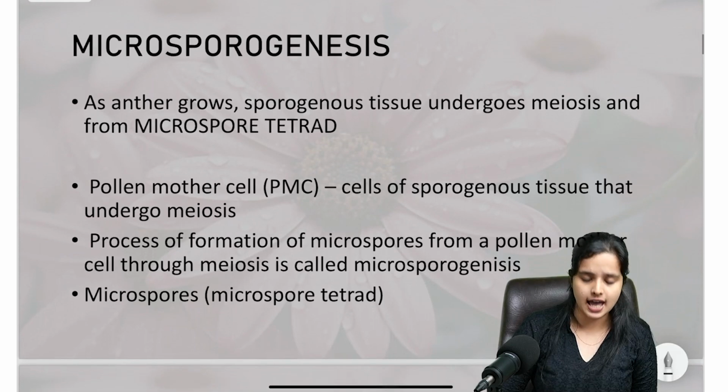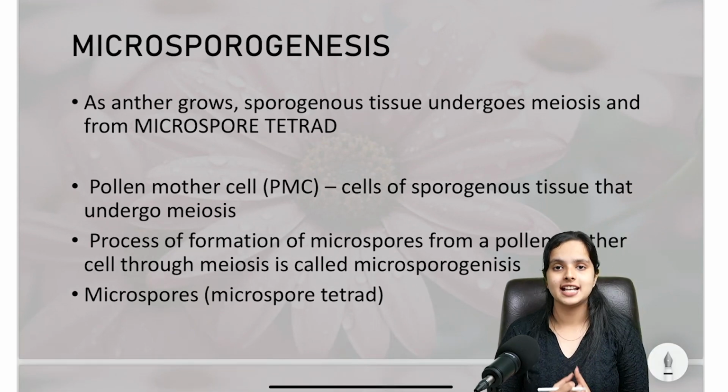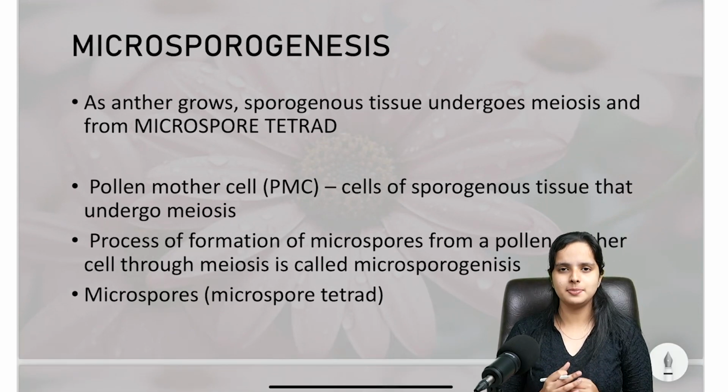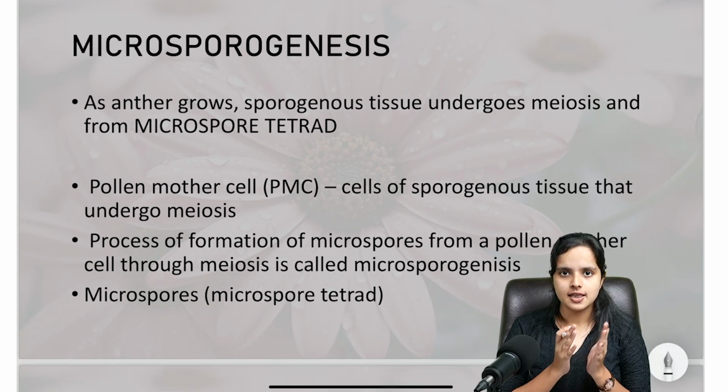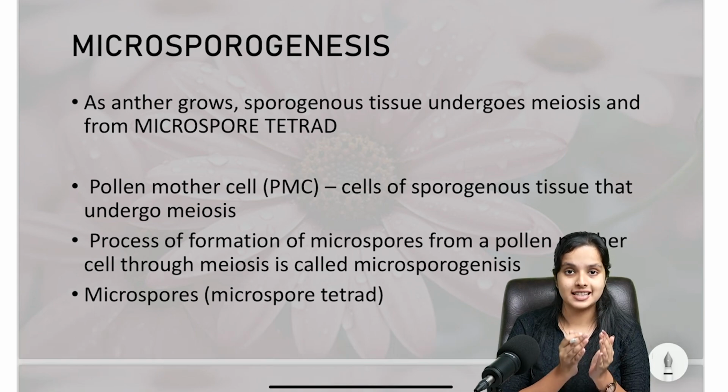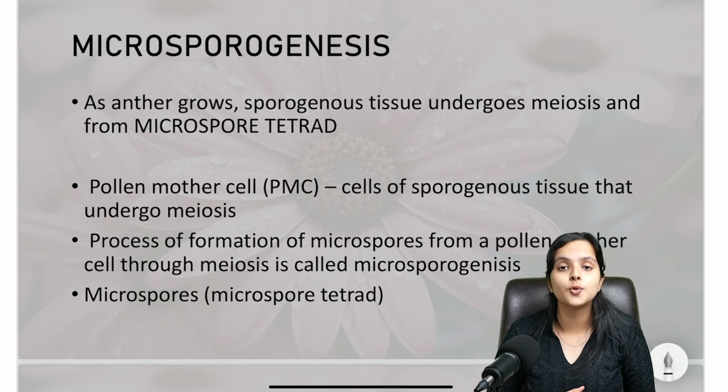Now let's look at how the sporogenous tissue develops into a pollen grain, or simply saying into a male gamete or a microspore. All these terms are kind of like synonyms. They have slight differences, and I'll tell you what they are. But simply saying, the cells inside the sporogenous tissue develop into a microspore.